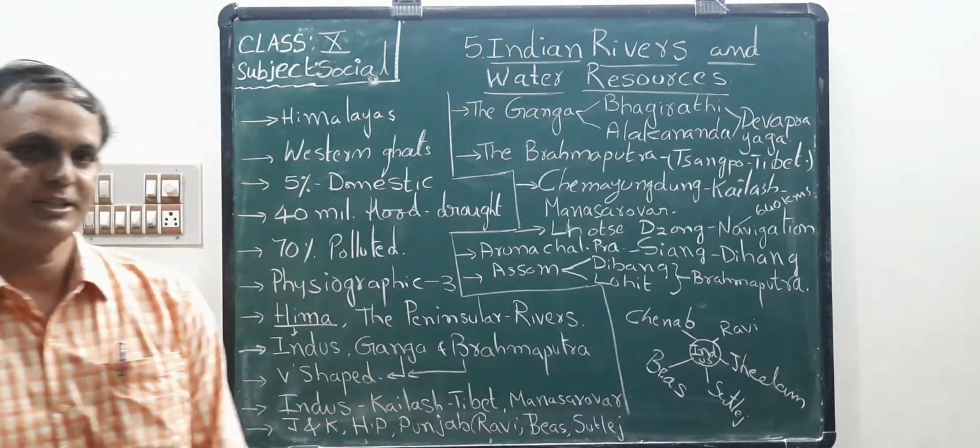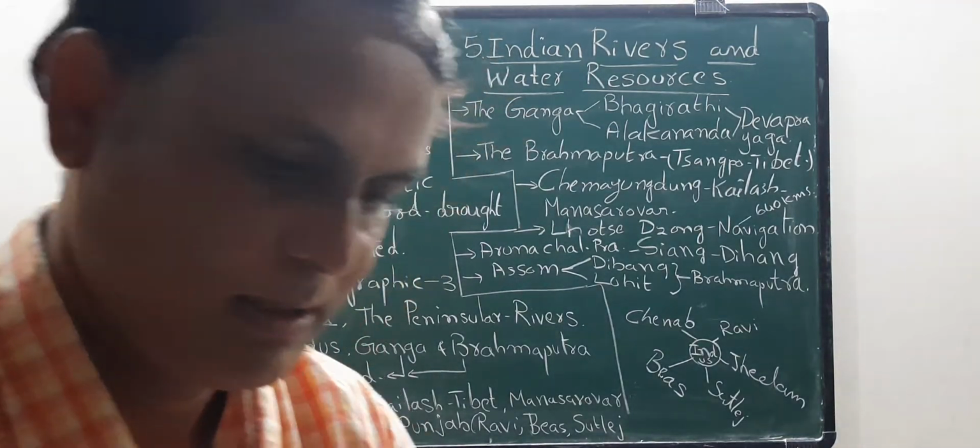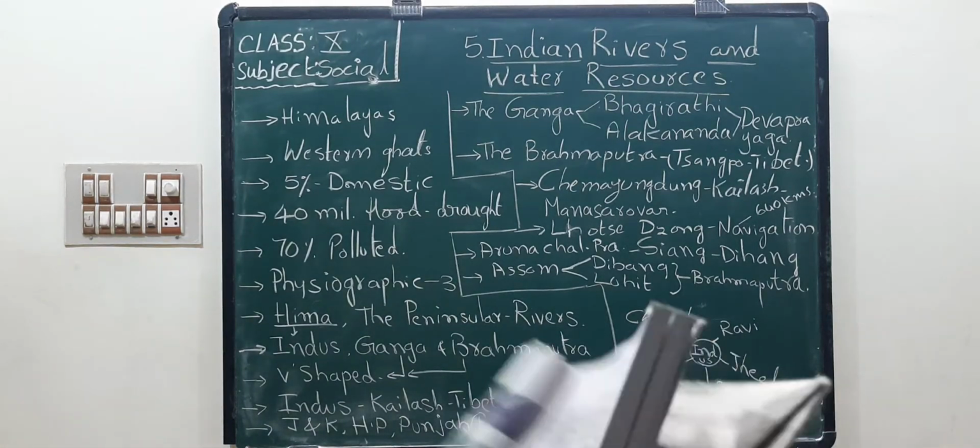Open your textbooks and look. Now students, look here: from sea level in our country, 0 to 300 meters. What places are there?